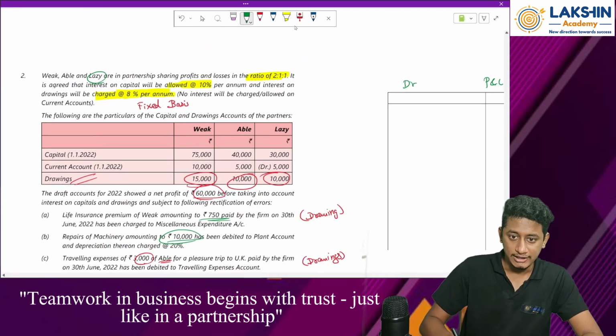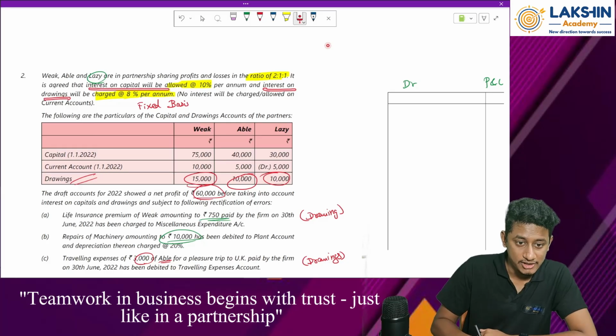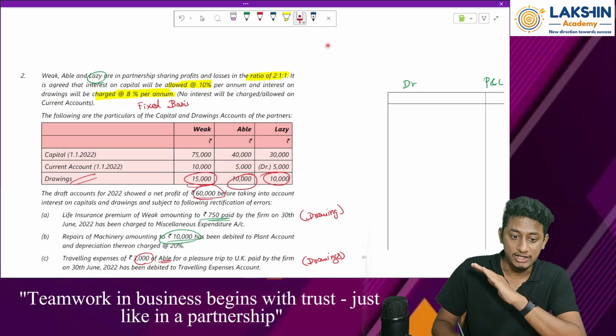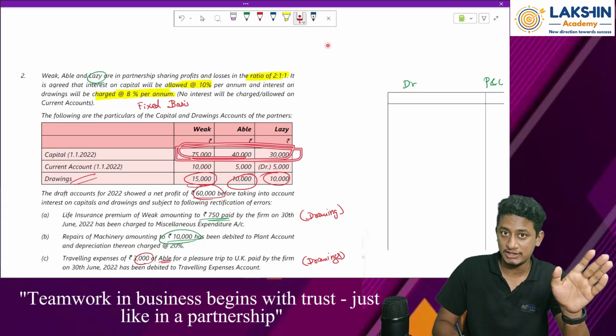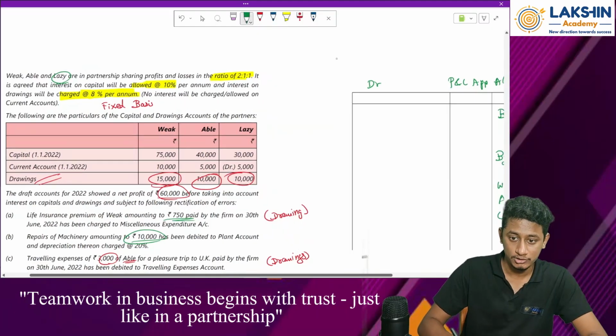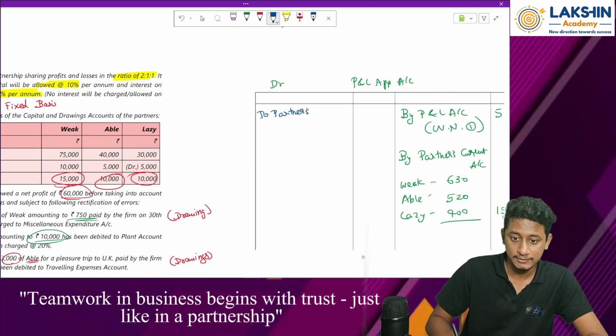Then I think there is interest on capital also, right? Interest on drawings is done. Interest on capital is already 10% per annum. So we will assume that capital has not at all changed. Capital amount whatever is there is not at all changed. Assuming that, find out the interest. So again, to partners' current account, because interest will be taken in the current account.